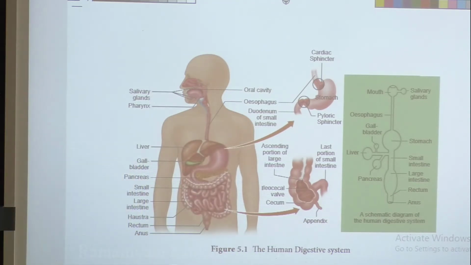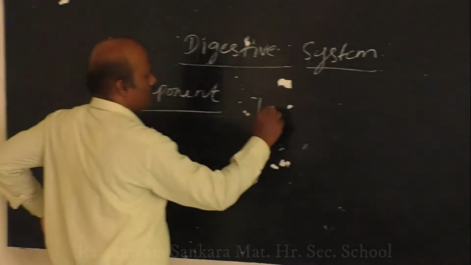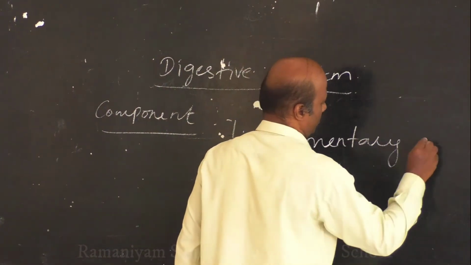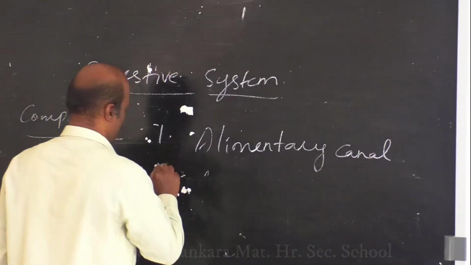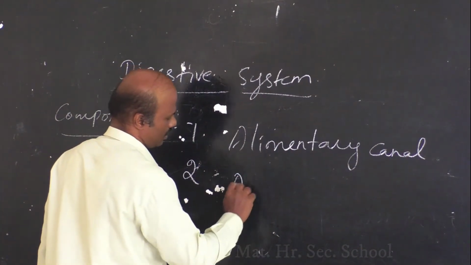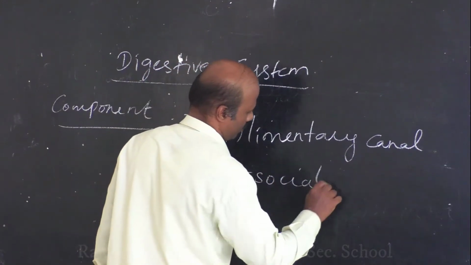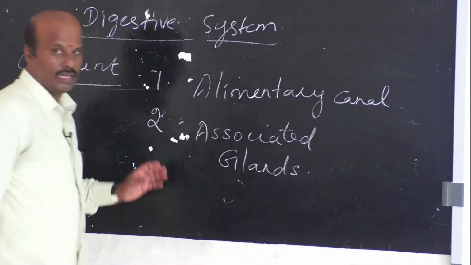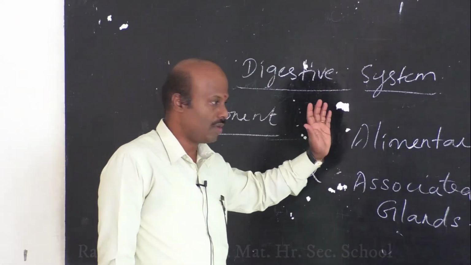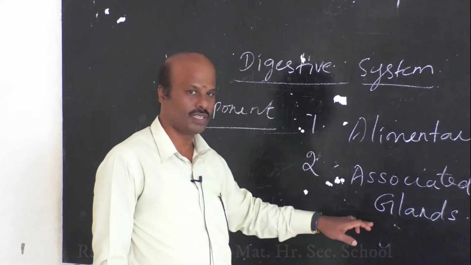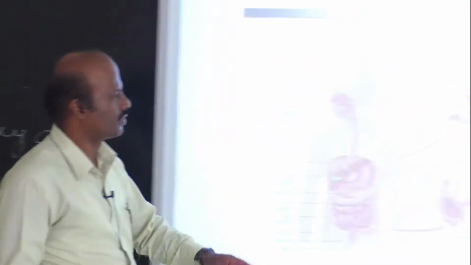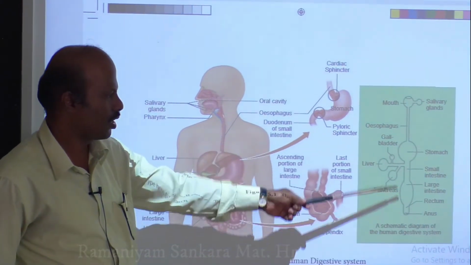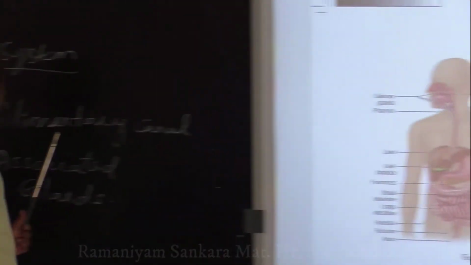So the components of the digestive system are the alimentary canal and its associated glands. The system that starts from the mouth and ends with the anus, this straight muscular bag-like structure, is called the alimentary canal.